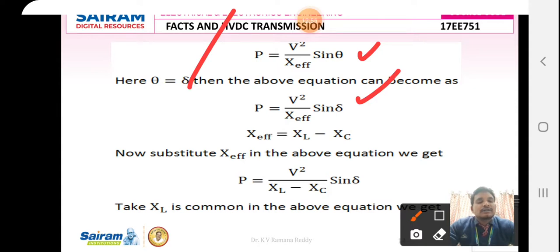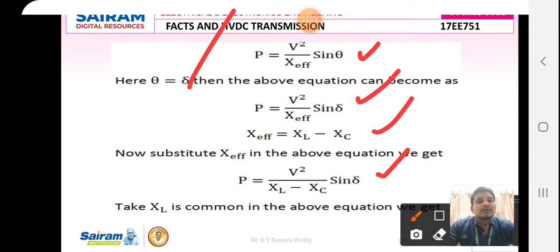The effective reactance is nothing but the difference of the inductive reactance and the capacitive reactance, because here we are doing compensation with capacitive reactance. Therefore, substitute the effective reactance, that is XL minus XC, in the above equation. The power equation becomes P equal to V square by XL minus XC into sin delta.